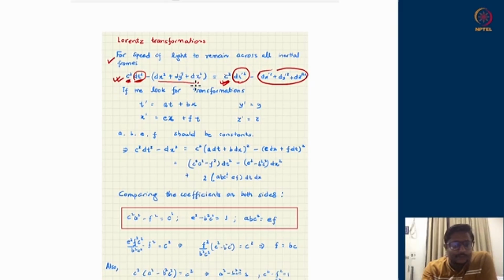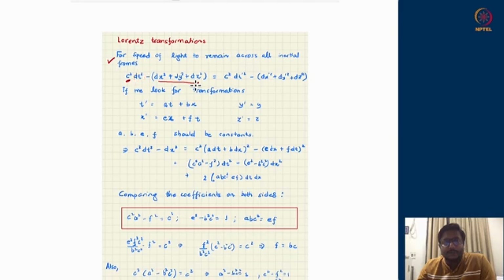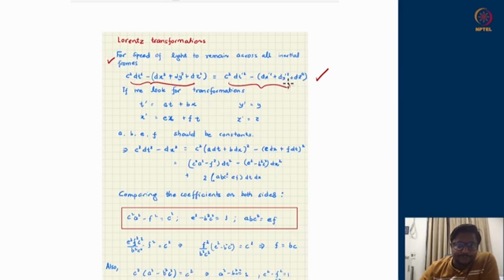They might have traveled for different distances in different inertial frames. They might have traveled for different temporal durations in different inertial frames, but the ratio of the distance traveled by the time elapsed remains the same across all inertial frames. So that is what our demand is, that this quantity should remain the same in all inertial frames. That's why we are looking for a transformation which keeps this invariance protected.